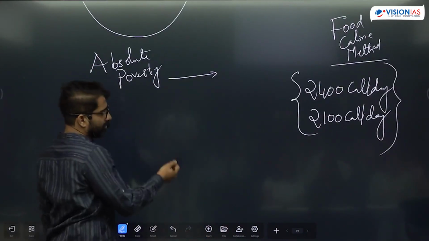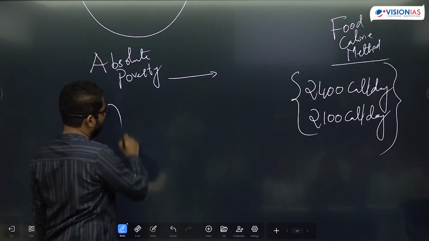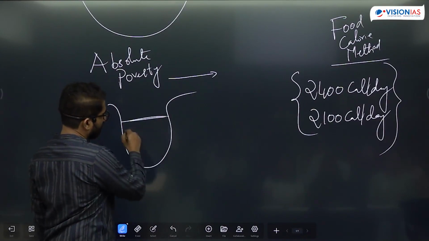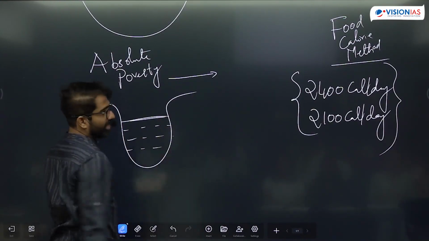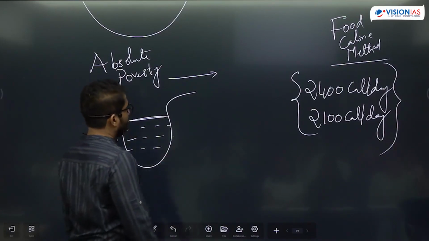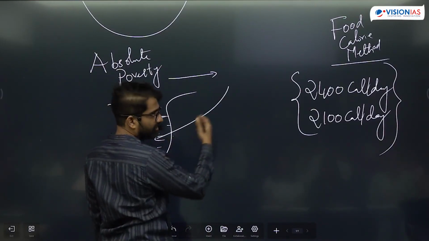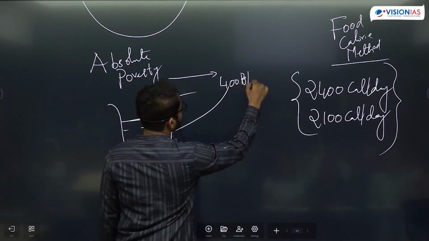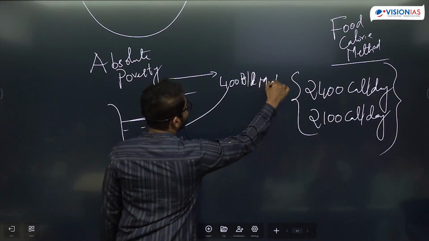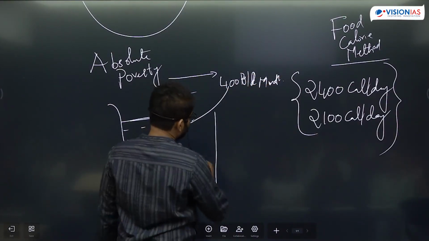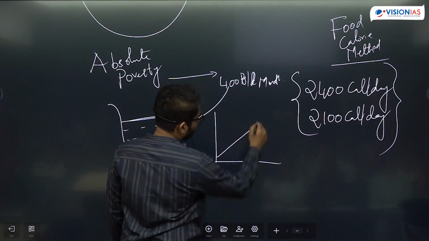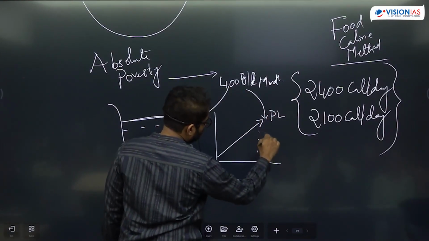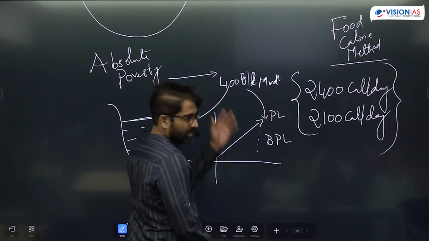But the better way of measuring poverty, so then they started taking a poverty line basket. So how do you build a poverty line basket? You put all the important commodities. You'll also put health, education, and other things in this basket. And you'll try to arrive at a monetary value for this basket, let's say 400 rupees per month. And all those whose per capita consumption expenditure is less than this line are treated as below poverty line. Above this, above poverty line.